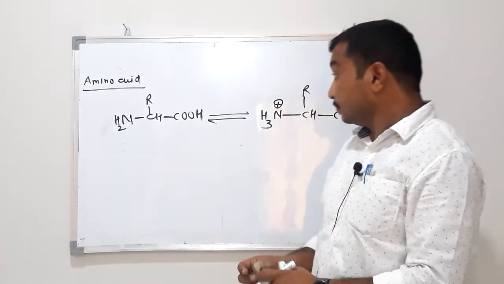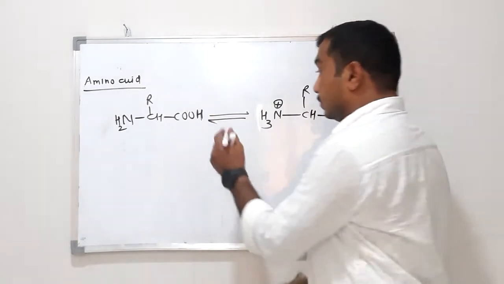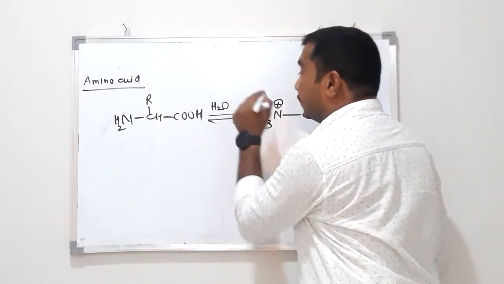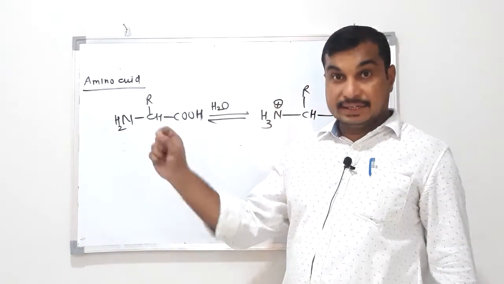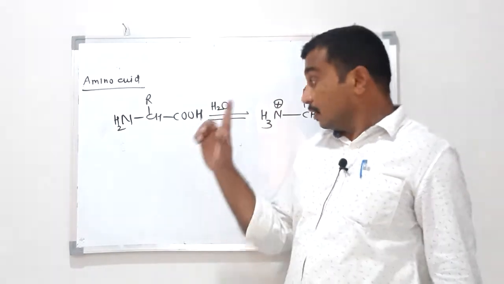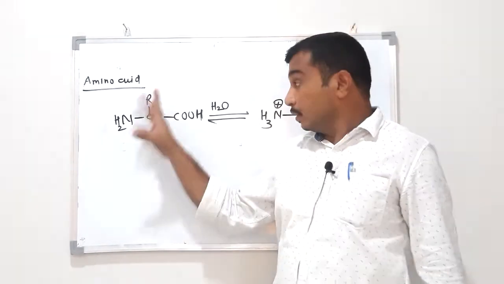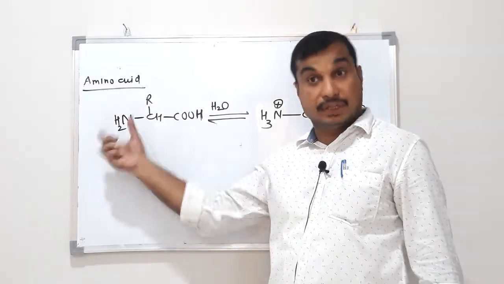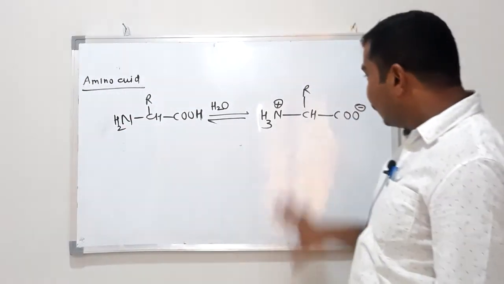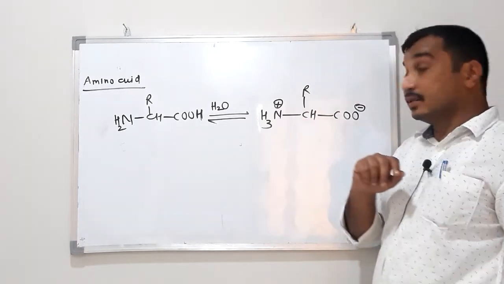So if we dissolve this amino acid in water, the carboxyl group releases H plus, and that hydrogen is gained by the amino group, because an amino acid contains acidic as well as basic groups in the same molecule.